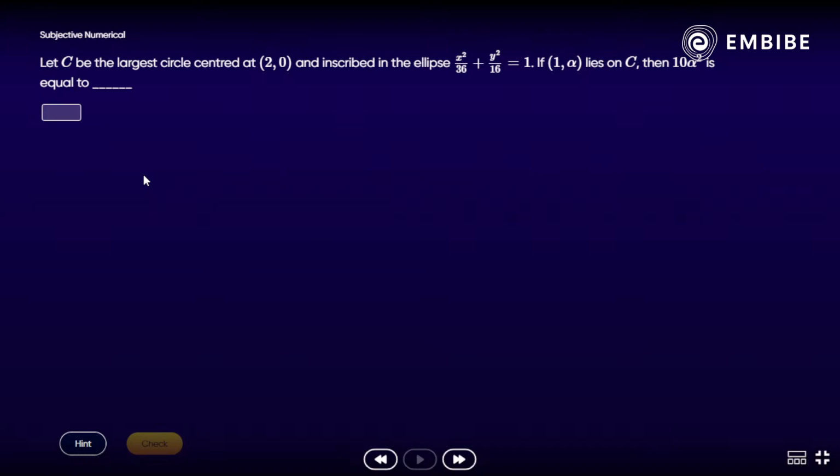Yes, think about it. Try to solve it first, all of you. क्या होगा आंसर इसका? Anyone? What will be the value of 10 alpha square? Take your time. Any idea?